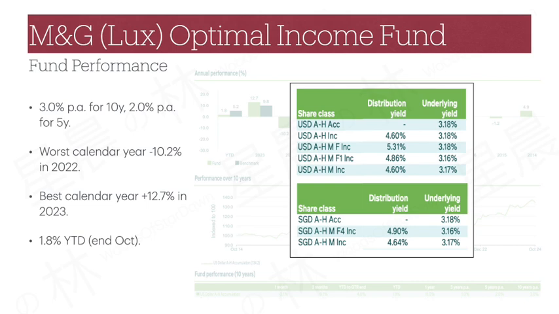Therefore, if you are invested in the fund's distribution share class, especially the F share classes with higher predetermined yields, be prepared to see the NAV of the fund go down over time. This is not unique to M&G Optimal Income Fund, by the way. Many bond funds today are providing distribution yields higher than they should be. So be well informed and aware of what you are investing in.